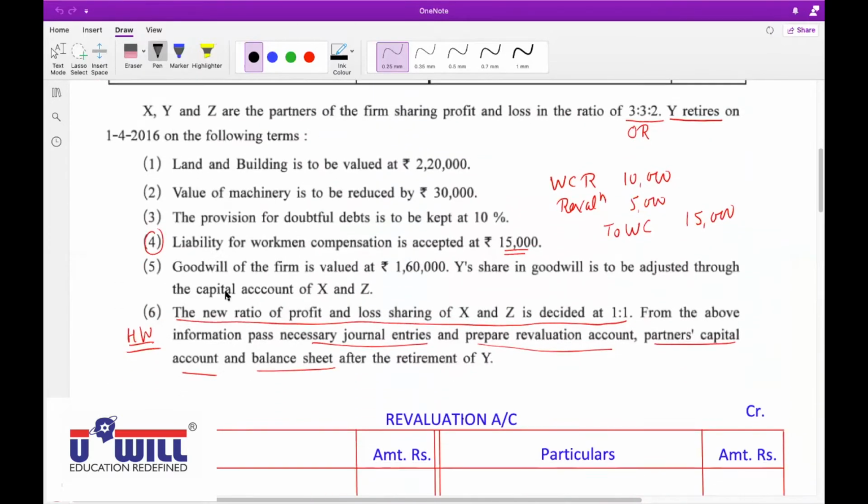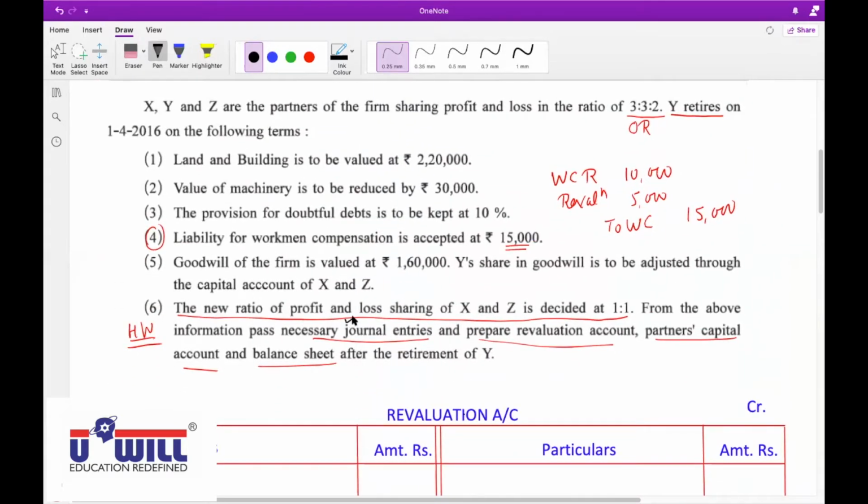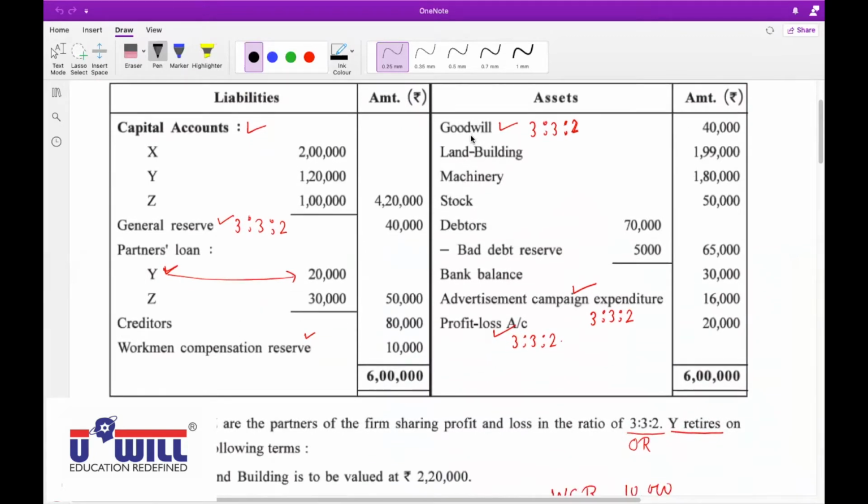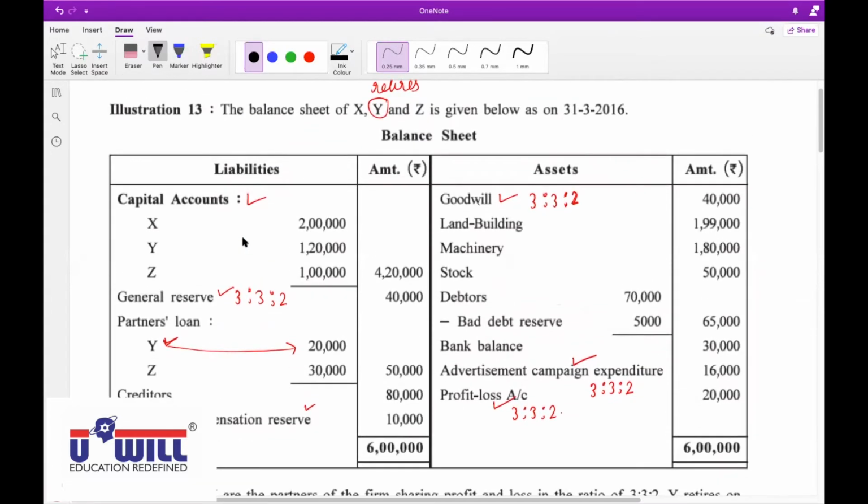Now all of you listen carefully. Journal entries are your homework. In the beginning itself, you will pass the entries of general reserve, workmen's compensation reserve, goodwill, advertisement campaign expenditure, and P&L account. So 1, 2, 3, 4, 5, five journal entries will come in the beginning. Vidhi, what will be the journal entry for general reserve? General reserve account to X's capital account, Y's capital account, and Z's capital account. Correct. All of you have to do this in homework.